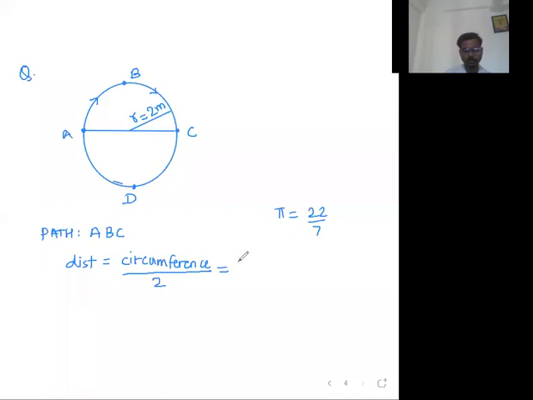What is the formula for circumference of the circle? 2 pi r. So this is our circumference, divided by 2. So this 2 cancels. Answer will be pi into r. Pi can be replaced by 22/7, and r by 2 meter. Meter is the standard unit, so no need to convert that unit. So that will become 44/7 meter.